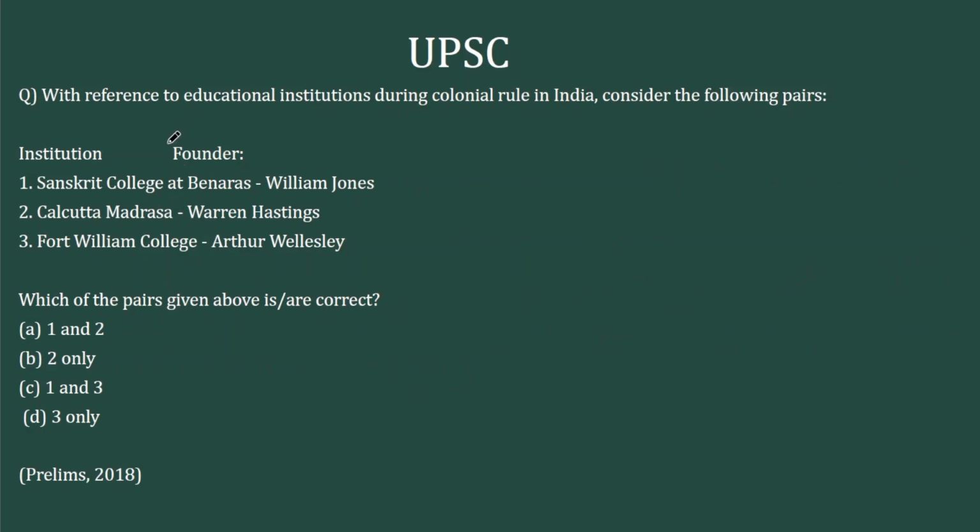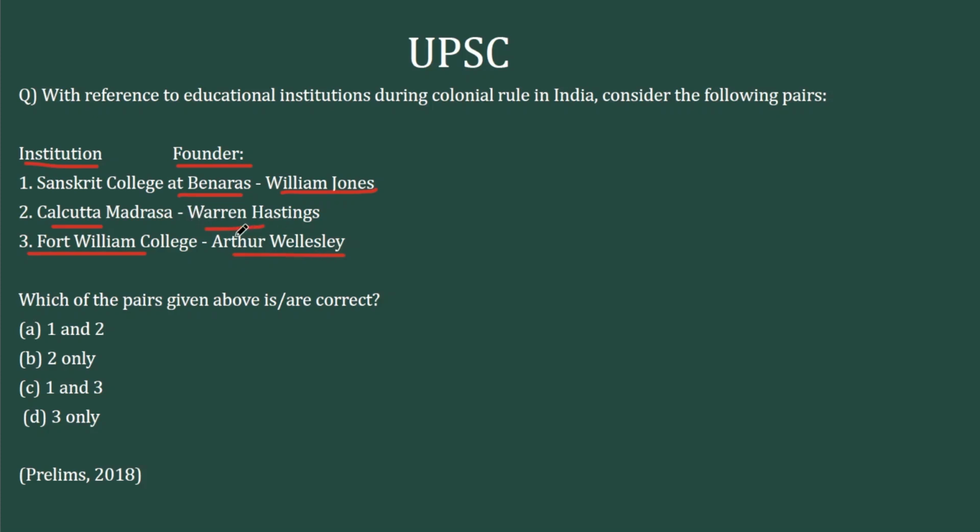Coming to the third question, you have a pair of institutions and their founders. With reference to educational institutions during the colonial rule in India, consider the following pairs. Sanskrit College at Benares, against that is William Jones. Calcutta Madrasa, against that is Warren Hastings. Fort William College, against that Arthur Wellesley.